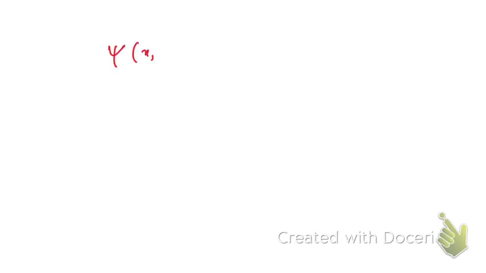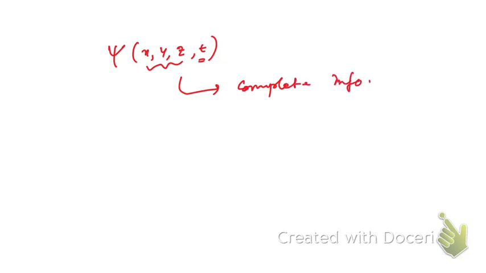So what does this wave say? Actually, to explain this, we use the wave function. The wave function is a function of position and time that gives the complete information about a moving particle.